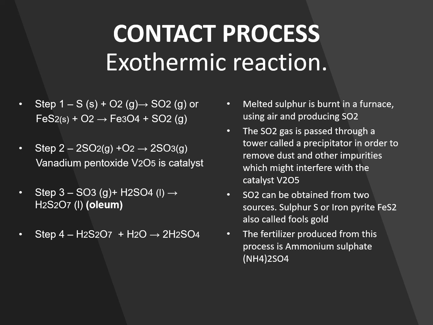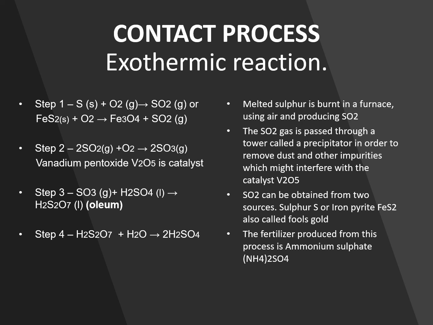Or we can use iron pyrite, which is FeS2 plus O2 arrow Fe3O4 plus SO2. Step 2. 2SO2 plus O2 arrow 2SO3. Now this second step is the catalytic step. This is where vanadium pentoxide, V2O5, is used.